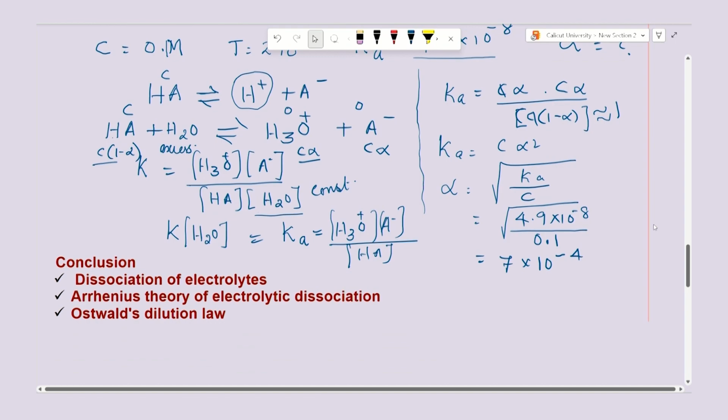Hope it is clear. So, in this session we have been seeing the dissociation of electrolytes, how it takes place in a solvent, and two theories, one is Arrhenius theory and the other is Ostwald's dilution theory. Arrhenius theory mostly explains the characteristics of a weak electrolyte, and Ostwald's dilution law is a law based on Arrhenius theory itself.